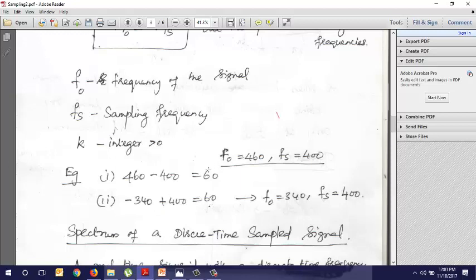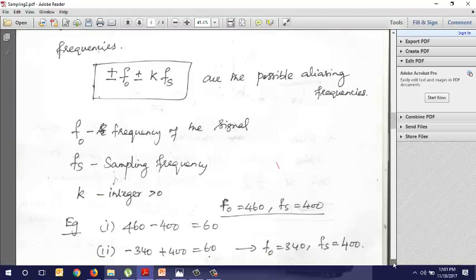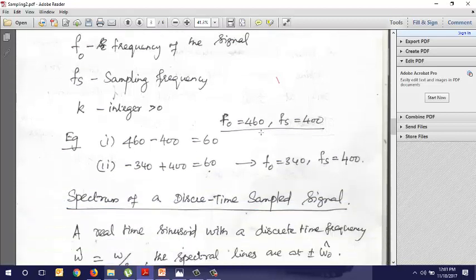So 60 hertz is an alias of 460 hertz and 340 hertz when sampled with a sampling frequency of 400 hertz. This happens only because of the sampling frequency. So we can say that 340 and 460 are aliases of 60 hertz for fs of 400 hertz. Now you understand what alias frequencies are.